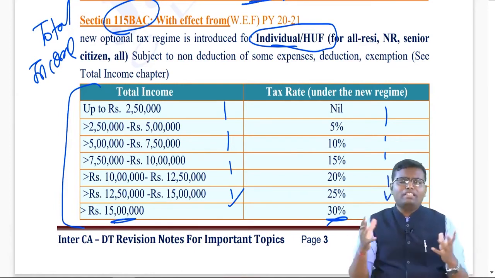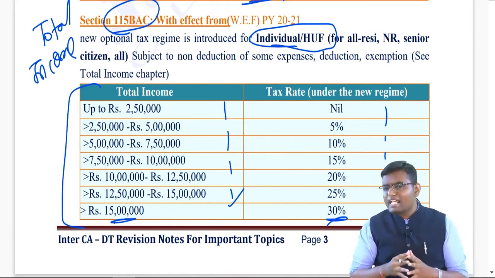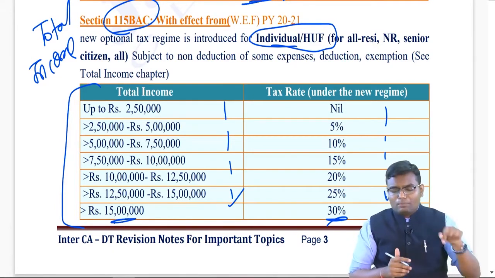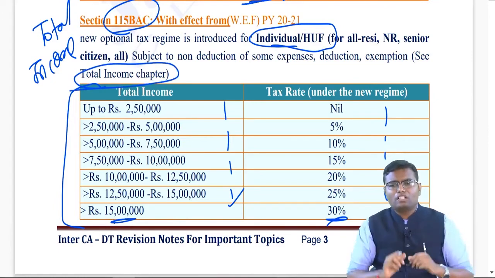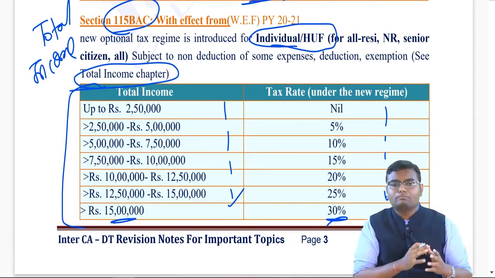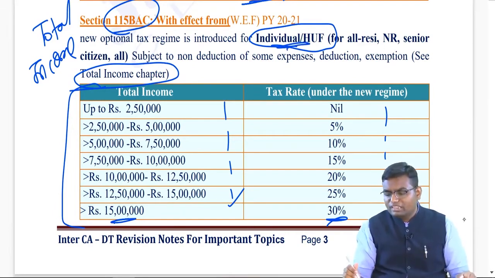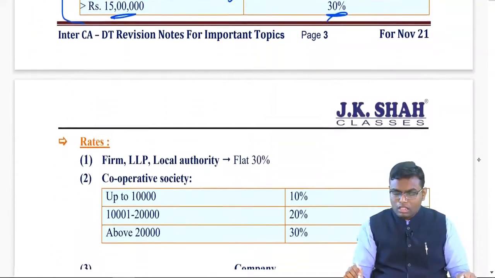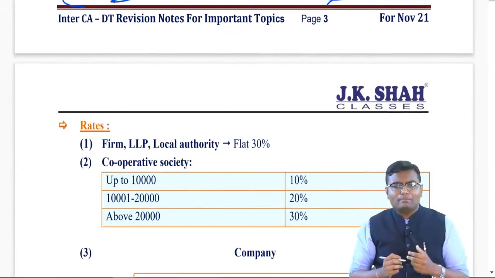That will be the option that you are choosing. However, there are so many other points also in this. Who can apply this every year? Who can apply once in the lifetime and all? All these provisions we will be learning in detail in the total income chapter. This was just for your knowledge that there is an optional tax system also, which we call the optional tax regime. Section 115BAC, which is applicable only to whom? Individual and HUF.